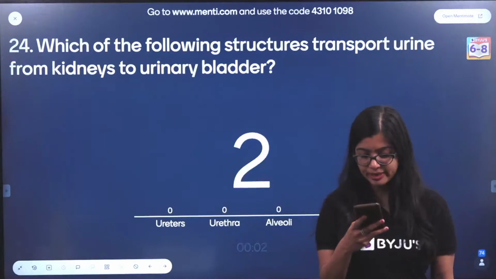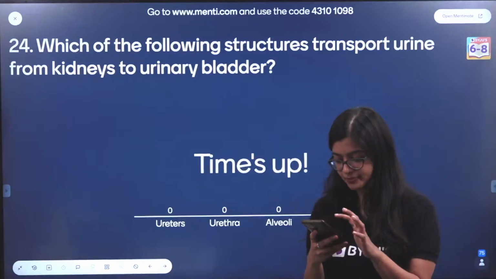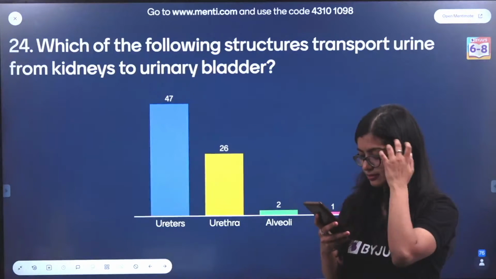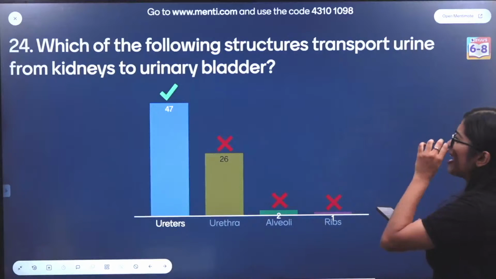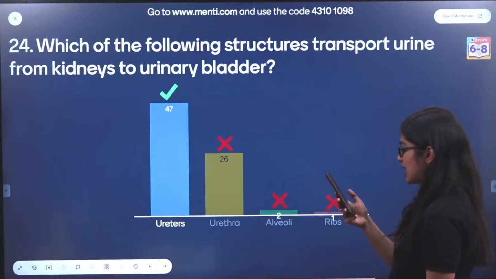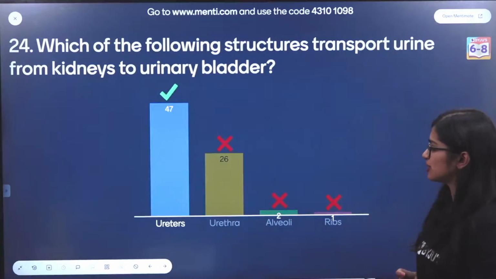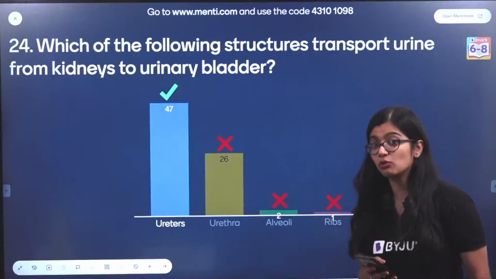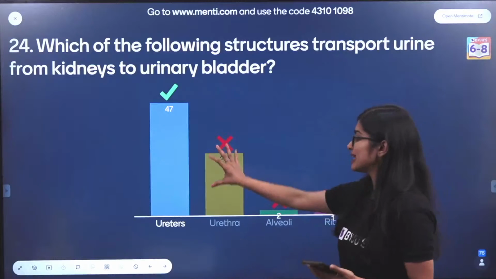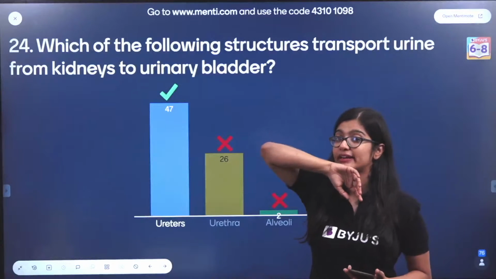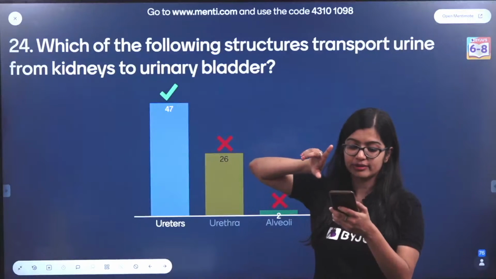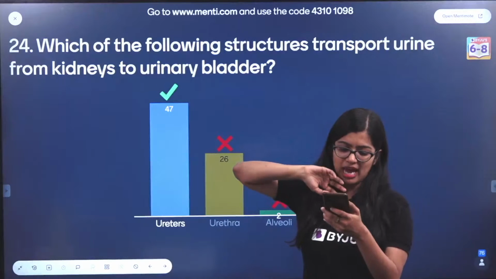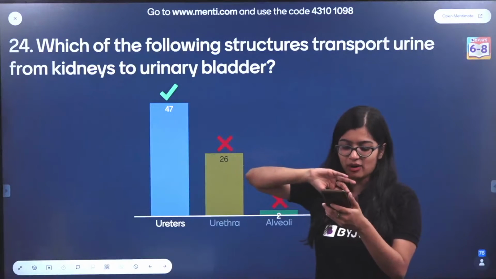All right, let me quickly refresh my screen. Very good. Most of you have got this answer right and some of you got confused with the urethra. Are we clear on the structure of the excretory system, or do you want me to take you through this once? No, we are clear. Okay, awesome.